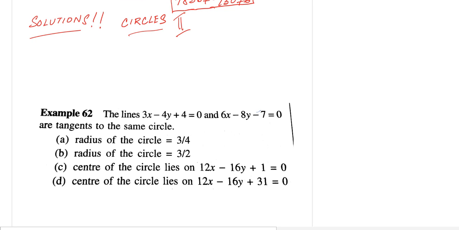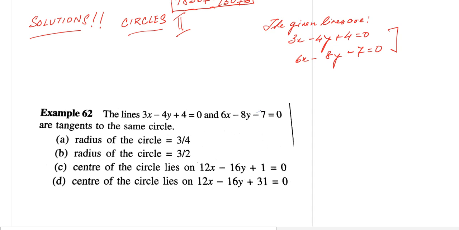The lines 3x minus 4y plus 4 equals 0 and 6x minus 8y minus 7 equals 0 are tangents to the same circle. The given lines are 3x minus 4y plus 4 equals 0 and 6x minus 8y minus 7 equals 0. Now these are basically tangents to the same circle.